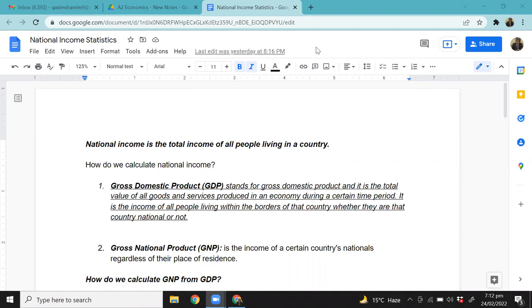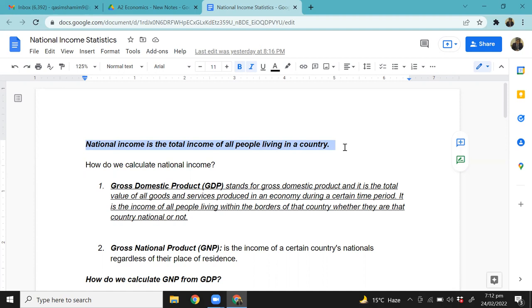Now first things first, you need to know what national income is. National income is the total income of all the people who are living in a country, right? That sounds very obvious. National income within the borders of that country, whoever is living, you add up their income, and that is what should be your national income, and that is correct, right? Now the first measure of national income is GDP, right? Now why am I saying that this is the first statistic?